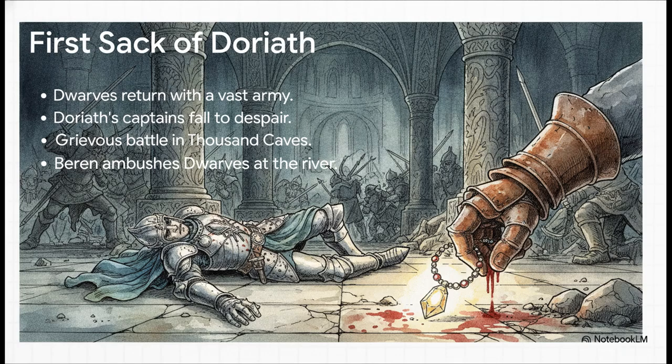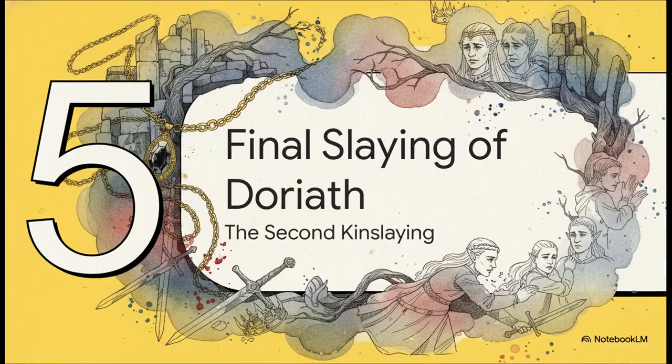The dwarves of Nauglamír, furious over the deaths of their escaping assassins, march a massive army back into the now unprotected Doriath. The elven captains, who are mourning and practically hopeless without their king and queen, are easily overcome. A grievous, bloody battle ruins the Thousand Caves. The great captain Moblung is slain, and the necklace is plundered all over again. But this cycle of vengeance, it doesn't stop there. Beren, who is Thingol's son-in-law, actually ambushes the dwarves on their march home, slaughters them with the green elves, and reclaims the blood-soaked treasure. Now we've reached the 5th and final domino, the final slaying of Doriath.